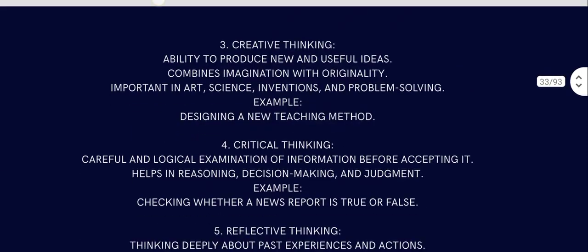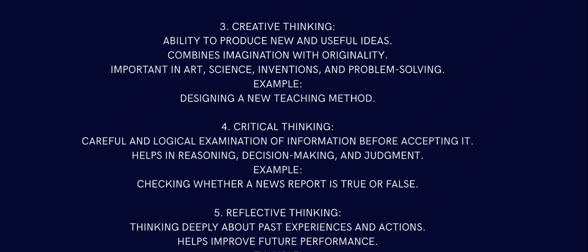What is creative thinking? The ability to produce new and useful ideas, it combines imagination with originality, important in art, science, invention and problem solving. Example, designing a new teaching method. So creative thinking is something you create new based on your own brainchild, based on your imagination and originality. Then comes critical thinking, that is careful and logical examination of information before accepting it.